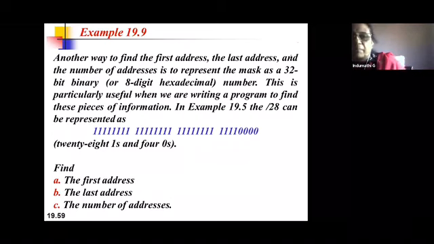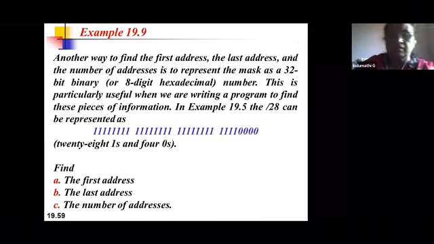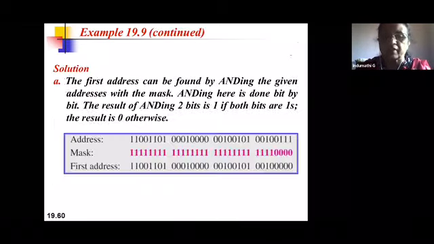The mask value is very, very important. How do you represent 28? Slash 28 is the mask value. N equal to 28 means 28 ones followed by the remaining zeros. This is your mask representation. So in the second method we are talking about how to calculate the first address, last address and number of addresses. What we discussed previously is the first type. Next one is using the mask. How do you calculate the first address, last address and the number of addresses?